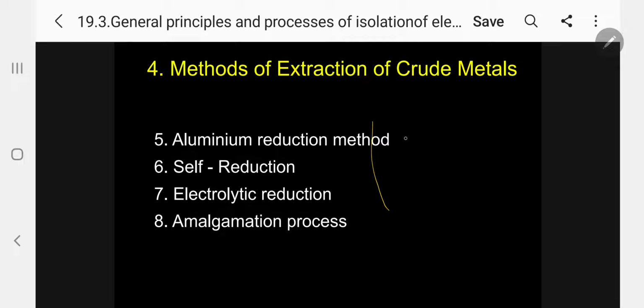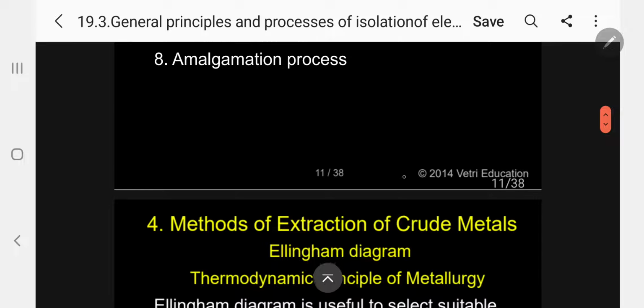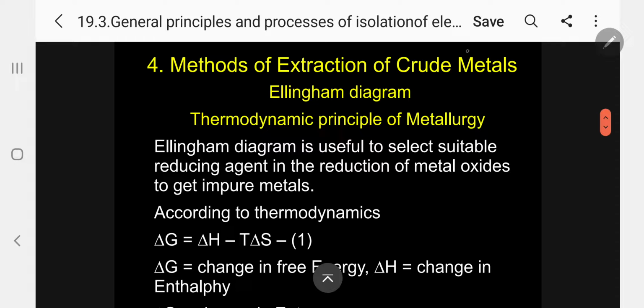So let me go one by one now. Kindly follow. Before going inside, I have to introduce the Ellingham diagram. What is the Ellingham diagram? Let me explain. Because when we are using any metal oxide or metal sulfide, whatever you want, what reagent do you have to use for reduction to get impure metal.